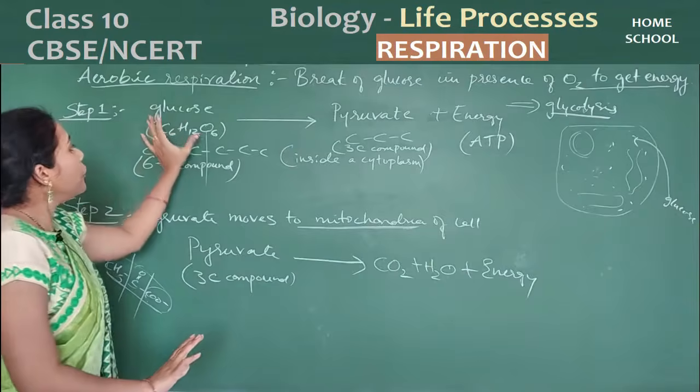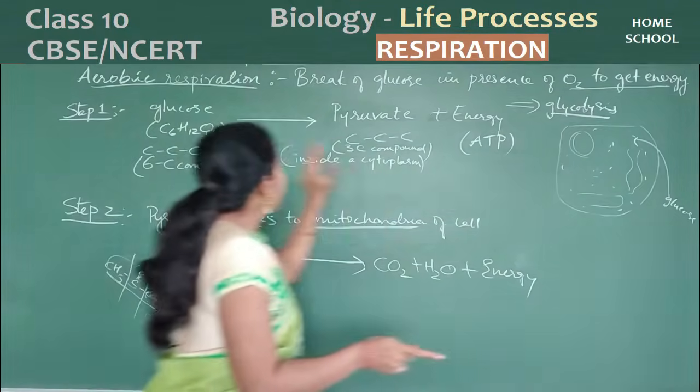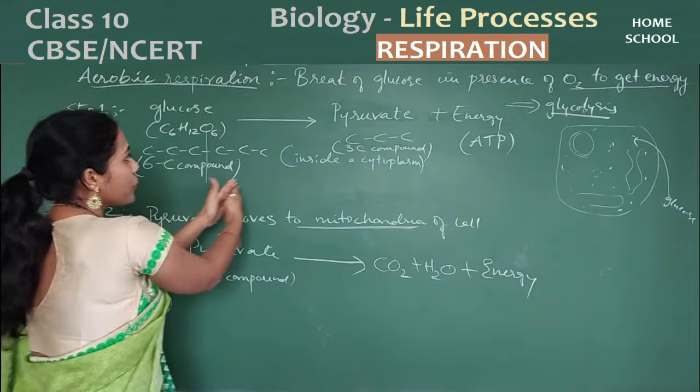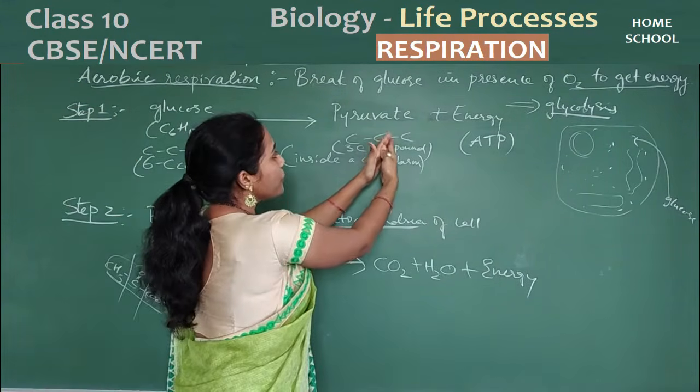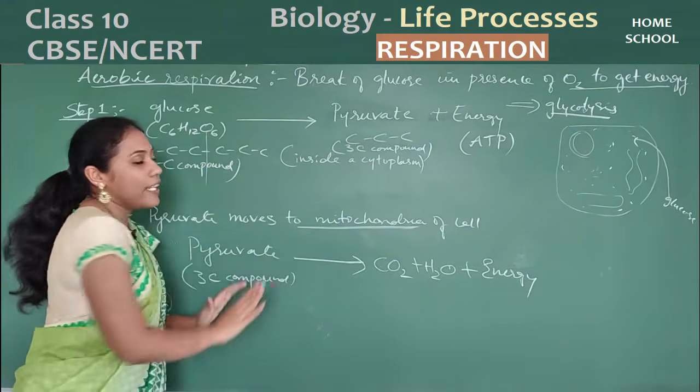First step, the glucose that has come from the blood, in the cytoplasm, what happens? The 6 carbon compound undergoes breakage. You get a 3 carbon compound, which we call pyruvate. Now this pyruvate enters the mitochondria of a cell.